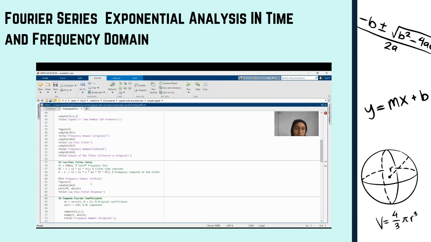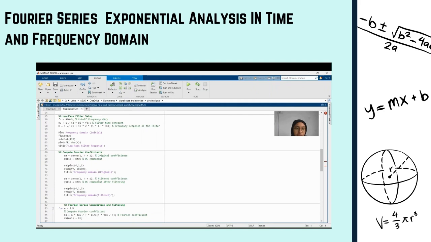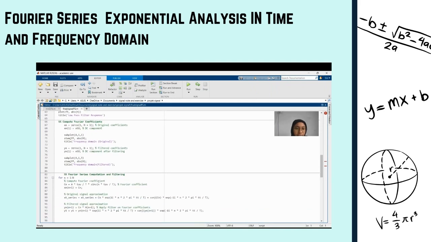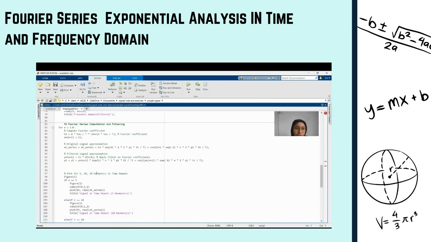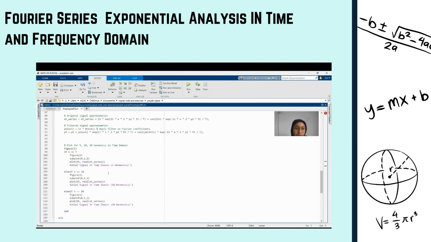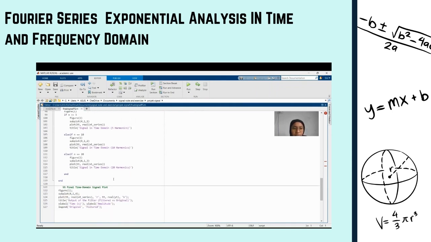So here is the coding. And then we need to compute the Fourier coefficients. And then we have the Fourier series computation and filters. So then we need to declare everything in MATLAB. So here are the 5, 10, and 20 harmonics. And then the last is we have the final time domain plots, to show the difference for the time and frequency domain.